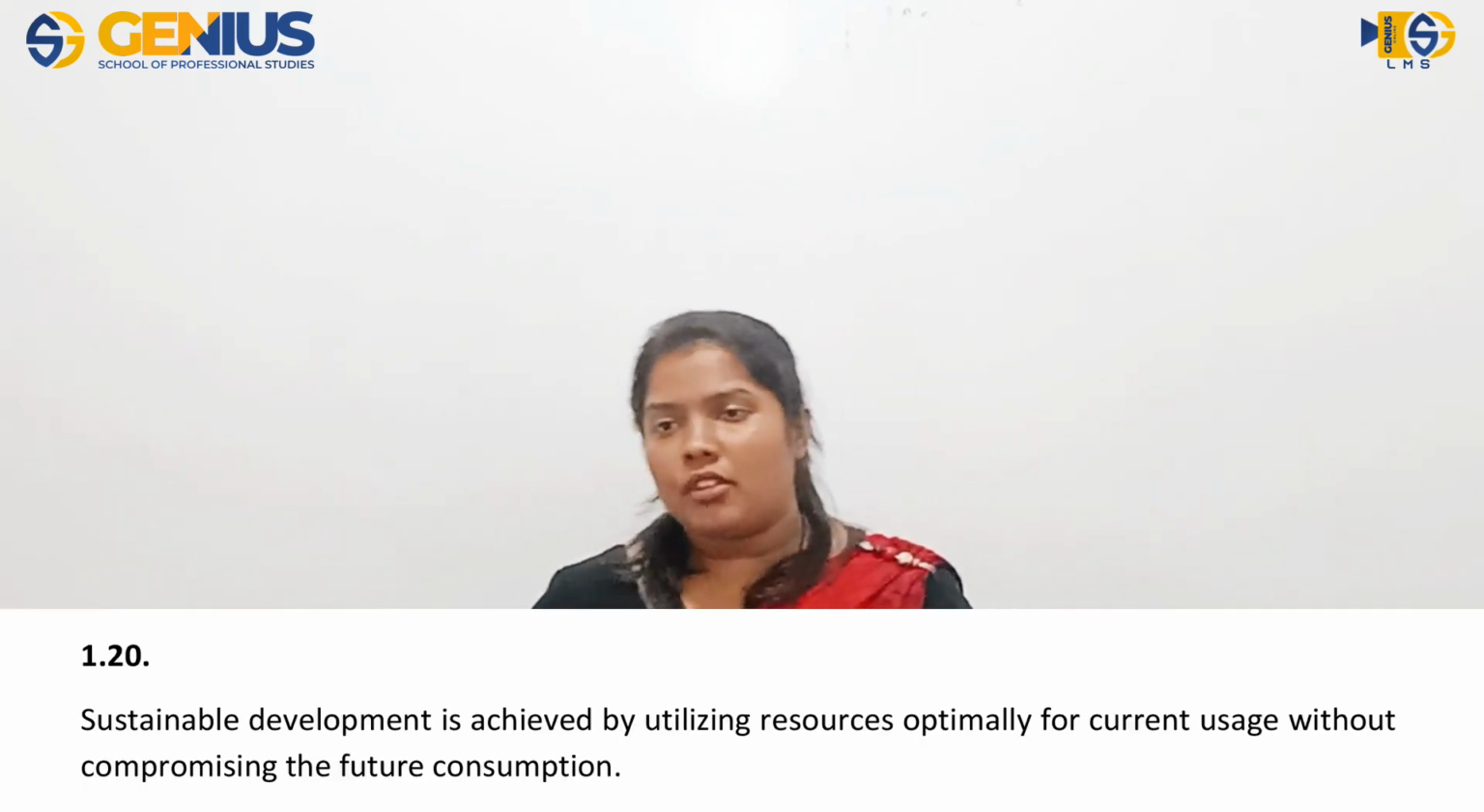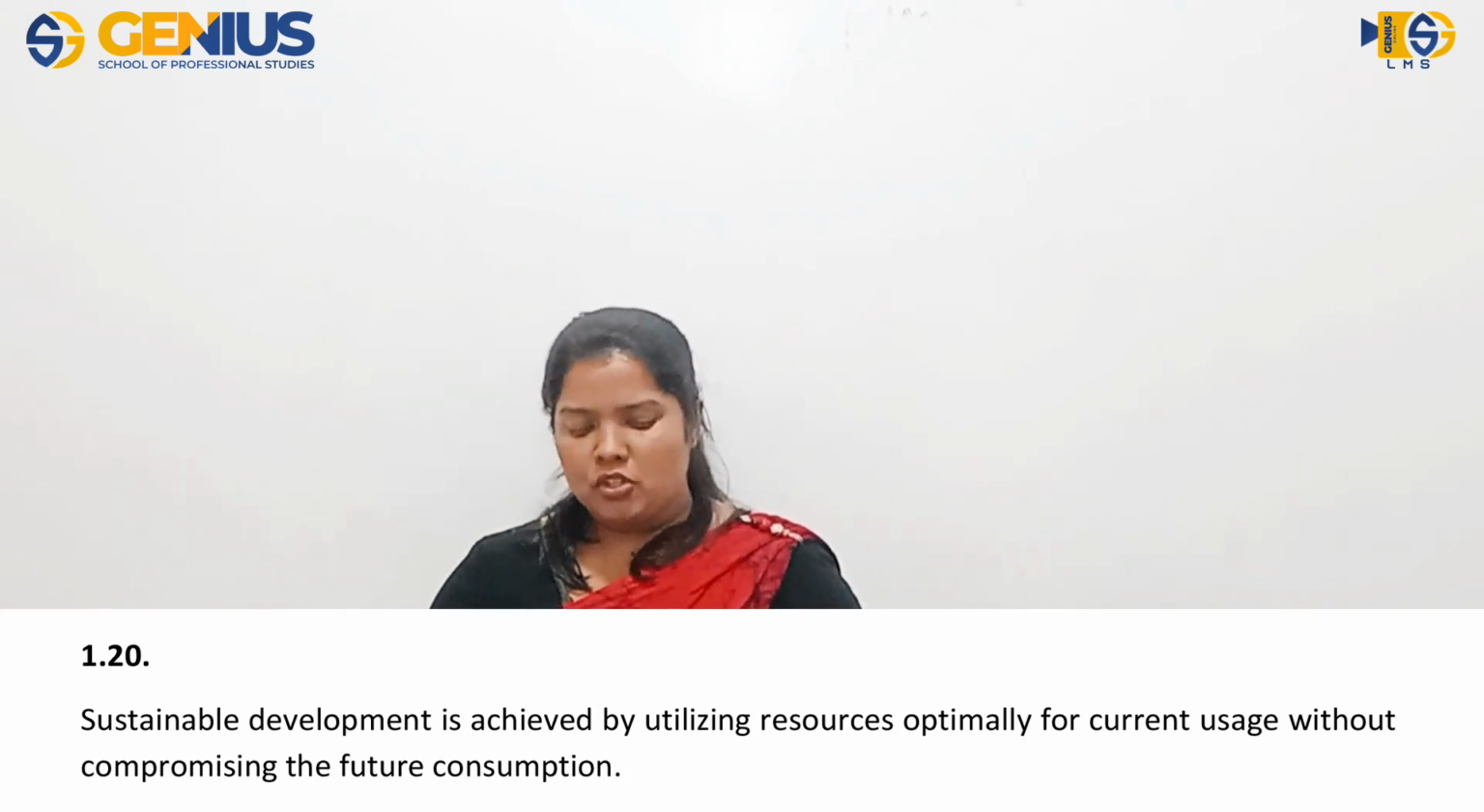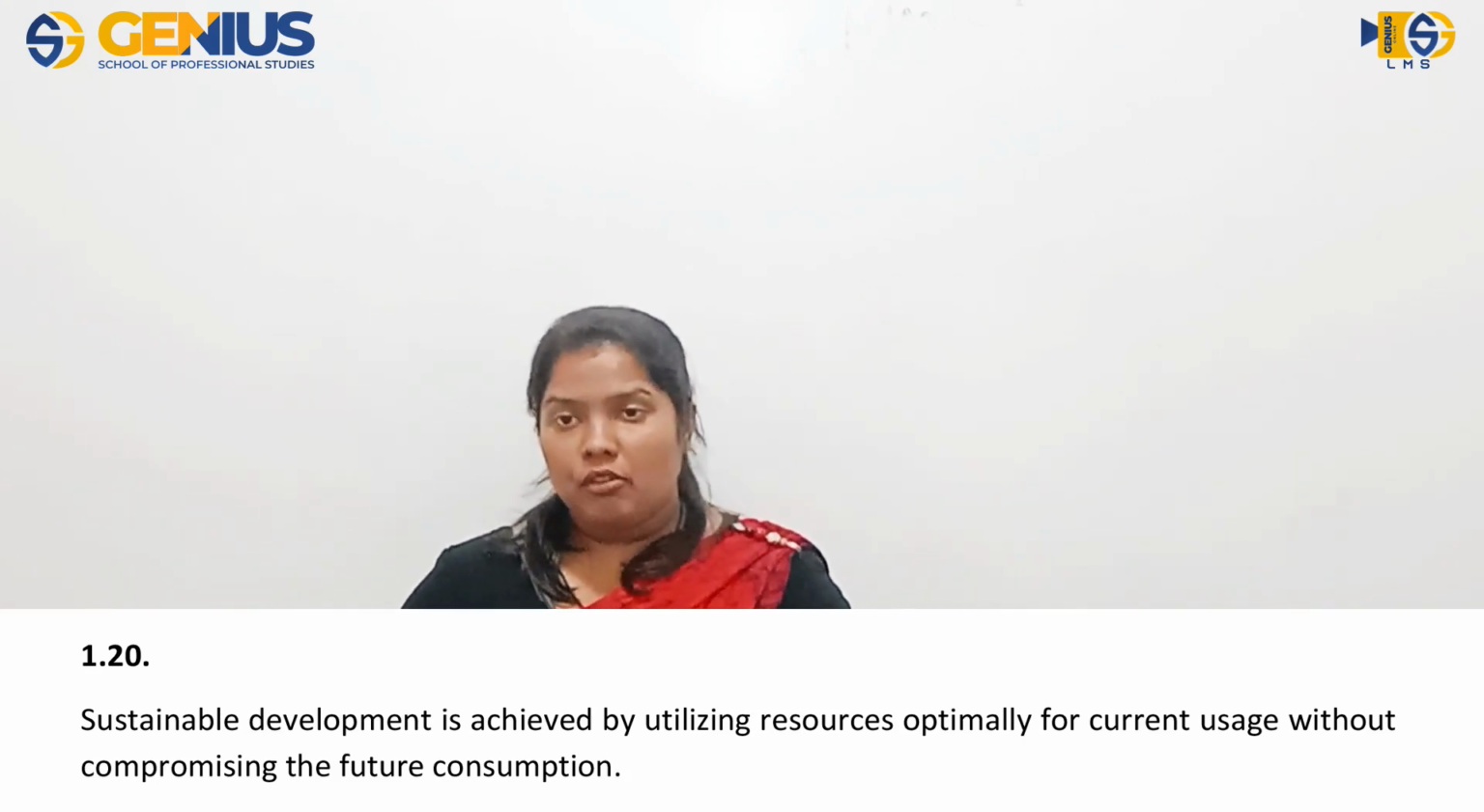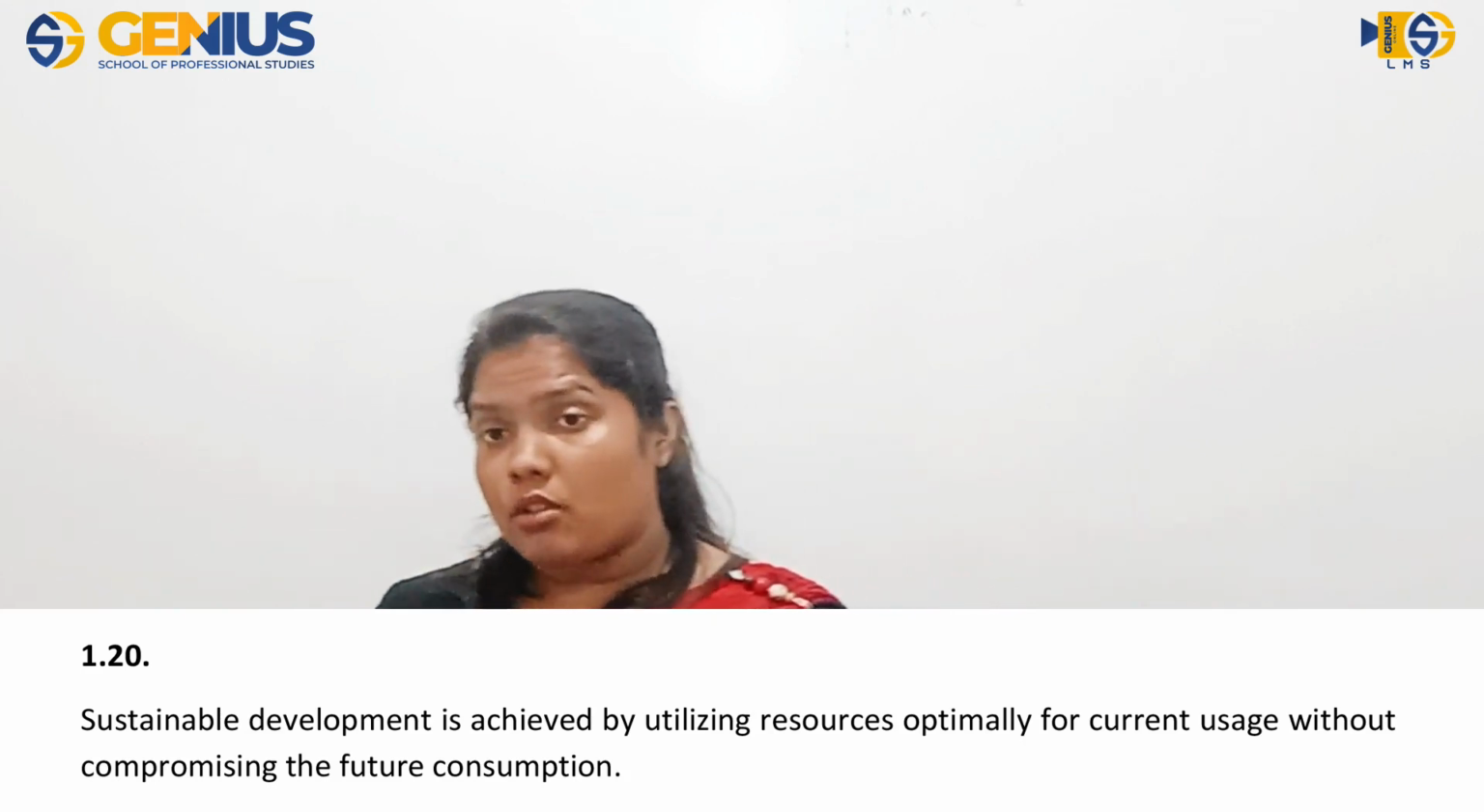That means you can utilize whatever resources are currently available optimally without damaging the usage of the future generations, without damaging the future consumption. If you are using resources like that, that is what you call sustainable development. So that is the end of section A. So let's start the discussion of section B, which gives you 40 marks.